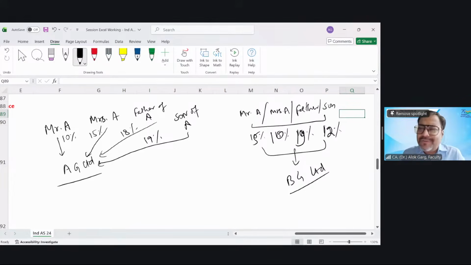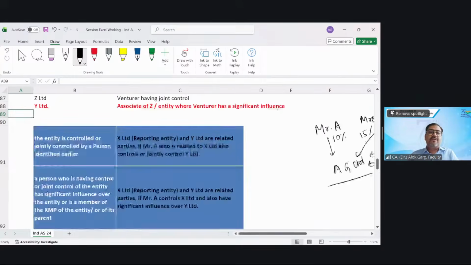It does not mean the same level of percentage stake. If a person including relative is controlling an entity and the same person including relative is also controlling another entity, these two entities will become related parties. These two entities will become fellow subsidiaries, right? So this is what is written here.